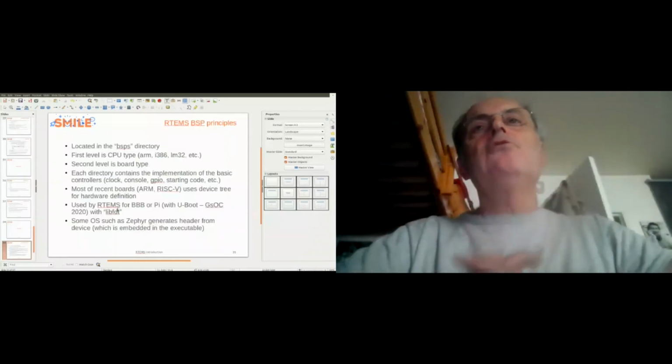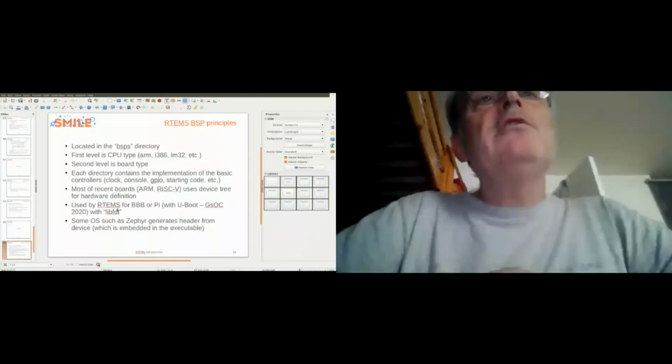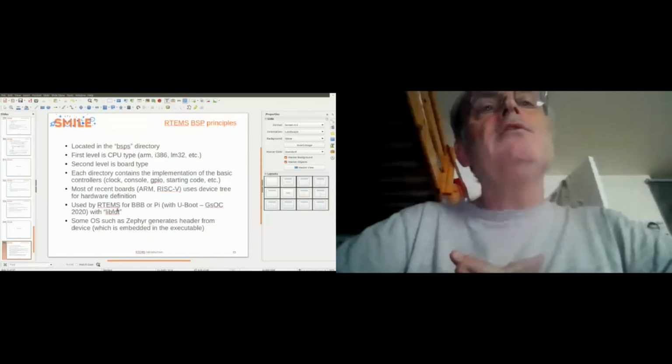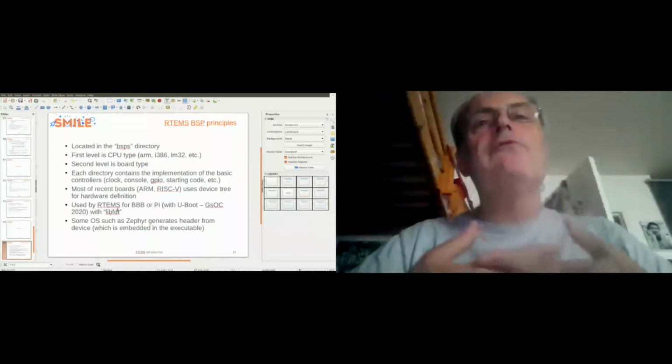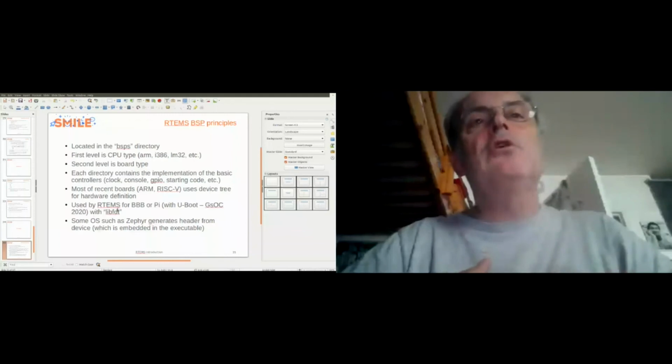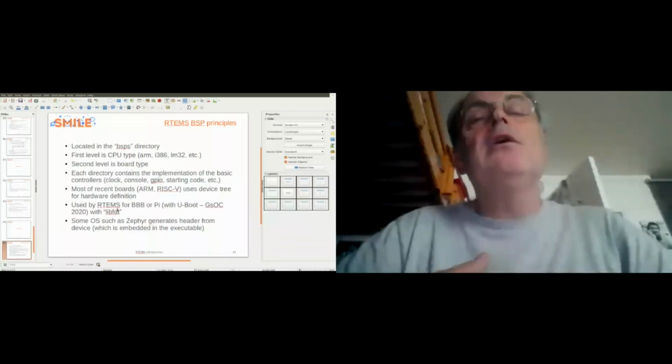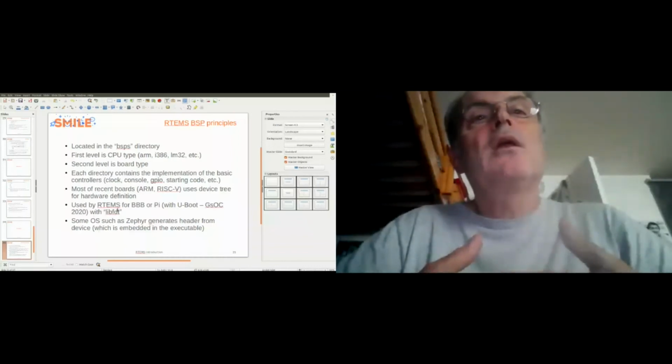And some words about the BSP. It's located in the BSP's directory. The first level is the CPU type, ARM, etc. And the second level is the board type. And in each directory, you have the implementation of the basic controllers, the clock, the console, the GPIOs, if any, the I2C and the SPI, and of course the starting code.